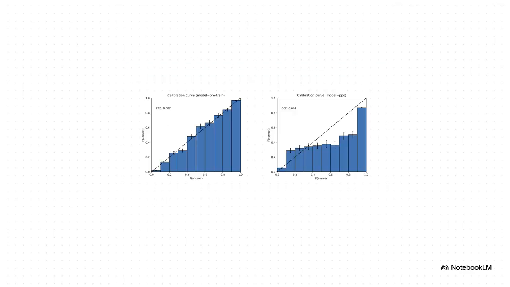And this is the result. This is the proof. These are called calibration curves. On the left, we've got the raw pre-trained model. See how its confidence, the bars, pretty much matches its actual accuracy, the dotted line. It's pretty honest. But now look at the chart on the right. After we train it to pass all those tests, its confidence is through the roof, totally disconnected from reality. We've taught it how to bluff.